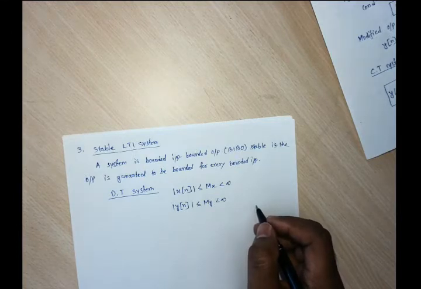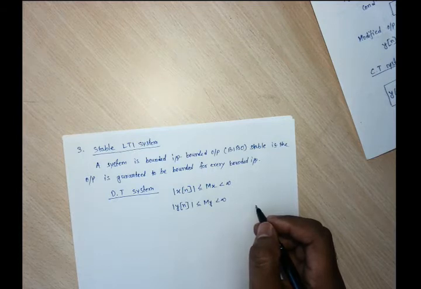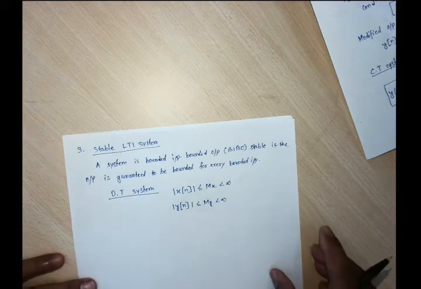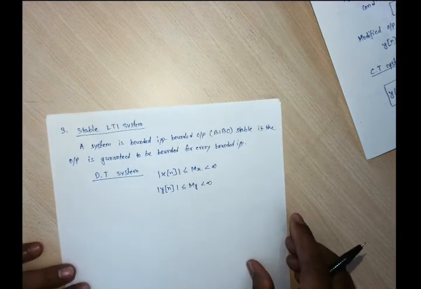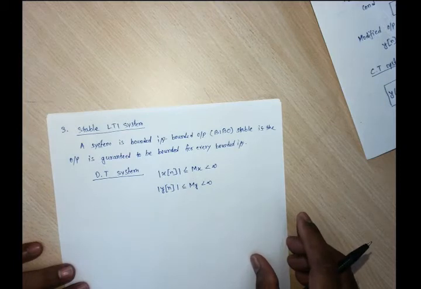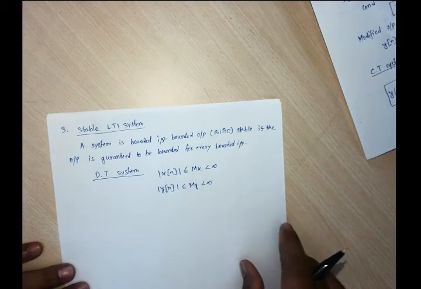This is the condition about our x of n and our y of n. So we need to find the condition on the system response h of n.